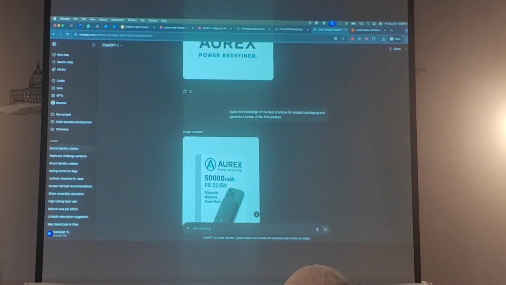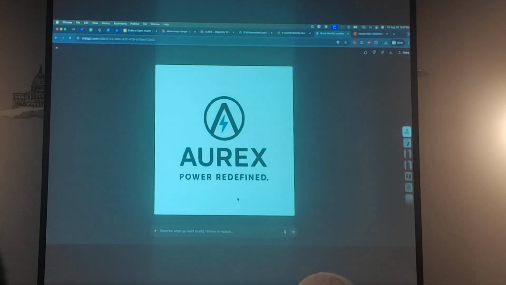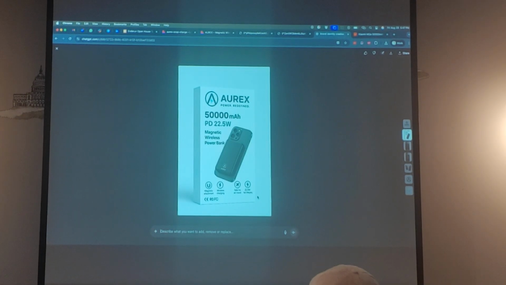So that being said, it's not perfect. If you notice, it's not visually seen, but there are some misspellings, like little tiny words here.